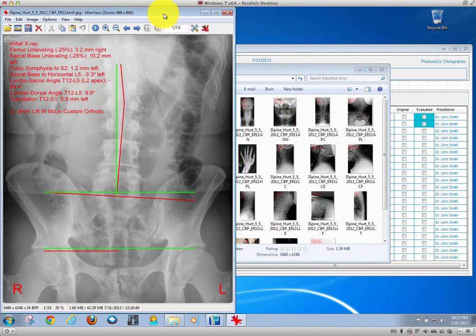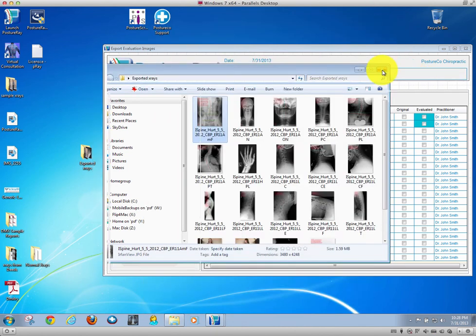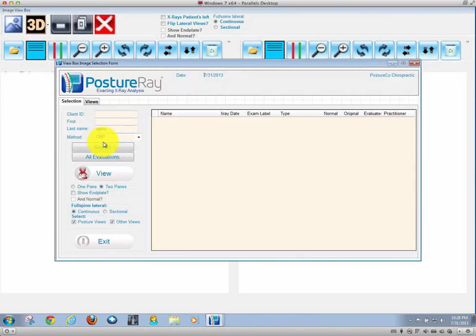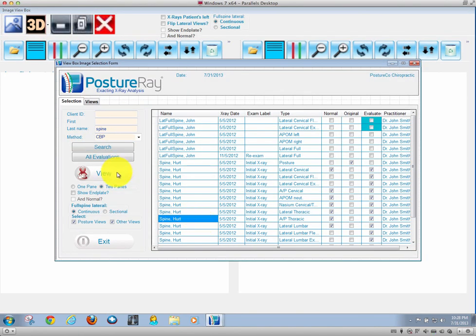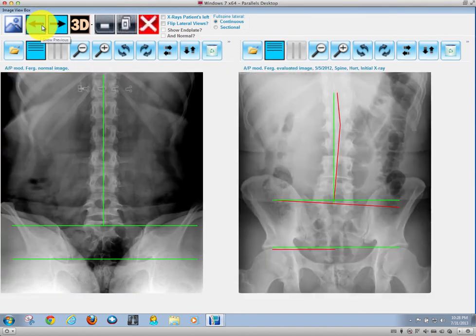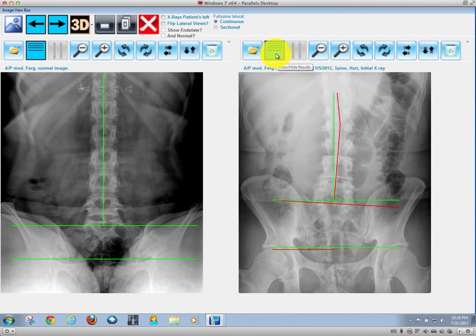So now if we're going to export this to their EMR, notice there is the custom text annotated on the x-ray. So that way, if it's a JPEG, it's wherever you're at. So if you are in the view box, guess what? We have it obviously in the full view box as well too. If we go in there, and let me go backwards here. There we are, and there it is. Okay, so we have the normal text, and then we have that text as well. So you can always toggle that on and off.